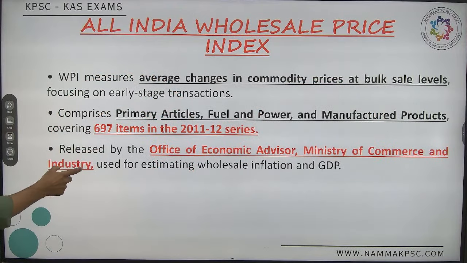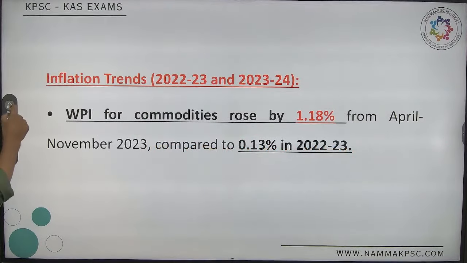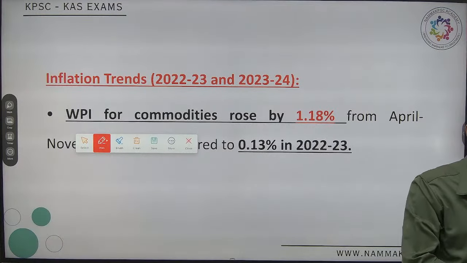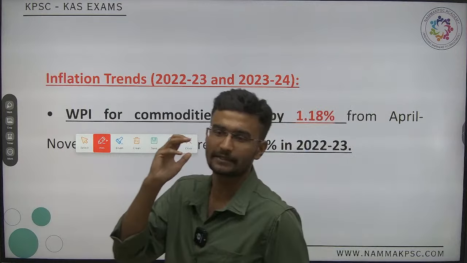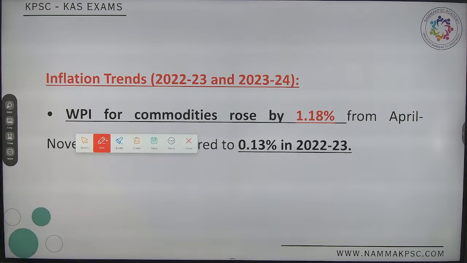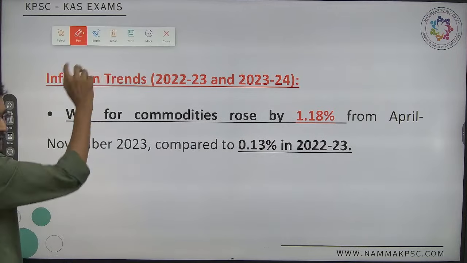Then we have discussed this. The next major important data: is inflation rising or falling? You said, sir, inflation is running very high, and the same thing applies to our WPI also.